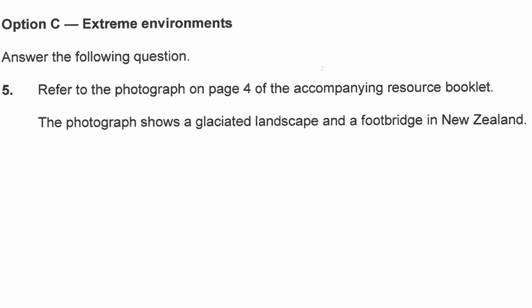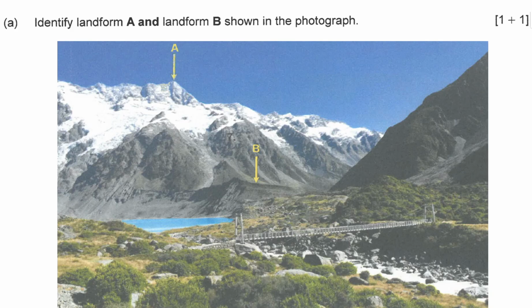Extreme environments. Refer to the photographs on page 4 of the accompanying resource booklets. Those photographs show a glacier landscape and a footbridge in New Zealand. See the question and the photo together. Wow, beautiful. I want to go there. Identify landscape A and landform A and landform B shown in the photograph.